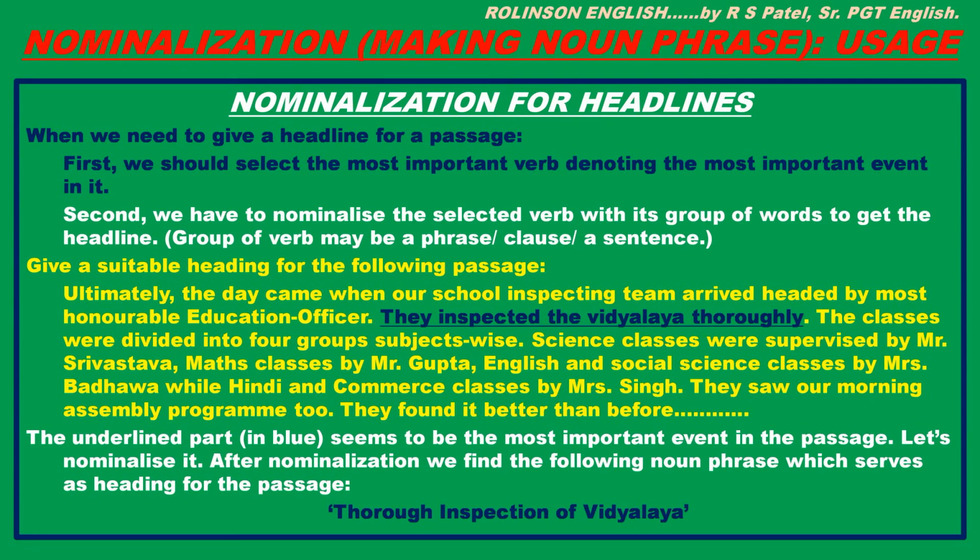Right? The underlined part in blue color seems to be the most important event in the passage. Let's nominalize it. After nominalization, we find the following noun phrase which serves as heading for the passage. Okay, let's nominalize the sentence. They inspected the Vidyalaya thoroughly. Here verb is inspected. Noun form of inspected is inspection. Thoroughly, adverb would be changed into thorough. So thorough inspection of Vidyalaya. Okay, that's alright. That is the heading. So this way we can make headings for the passages.